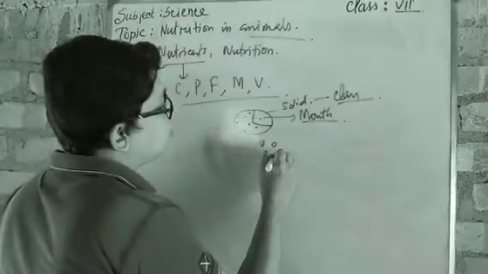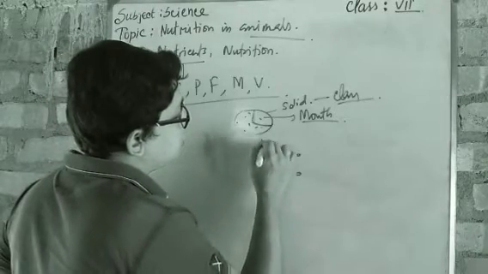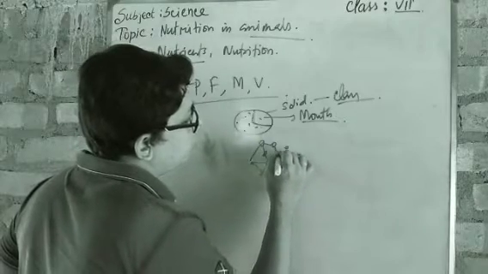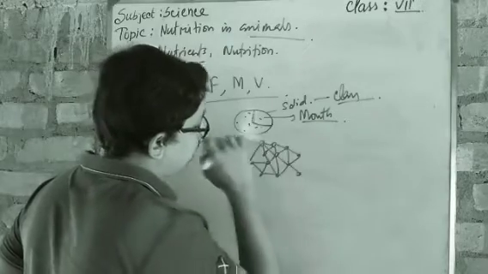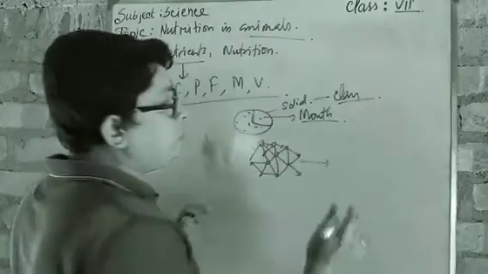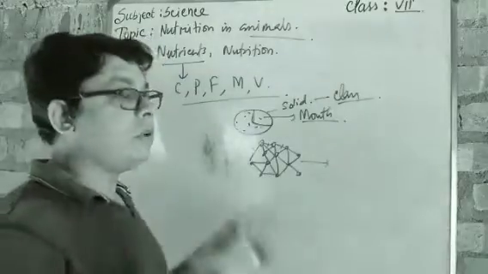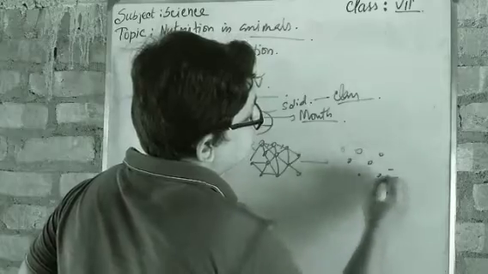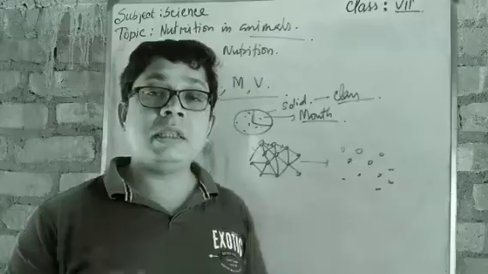Got it? So this digestive system helps to break down complex food items. Suppose these are the complex food items. If we go for the scientific way, these are the complex substances, which have a net-like structure. It is very complex, and when it comes into our body, all these bonds are broken down by the help of the body juices, the enzymes, and the teeth, and all of it becomes a simpler substance, a simpler form. So it means it moves from complex to simpler. This is the digestion process.